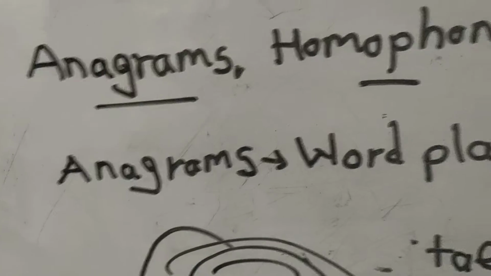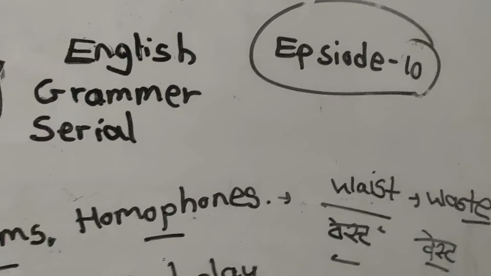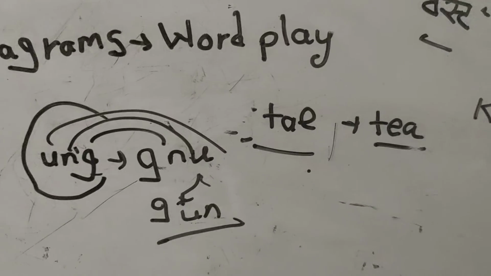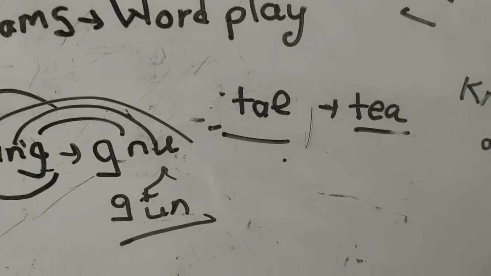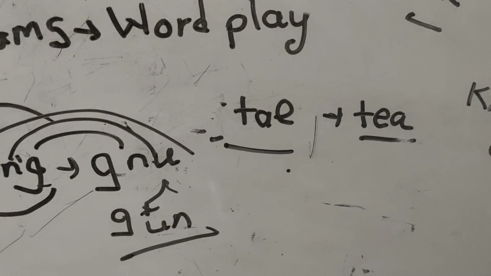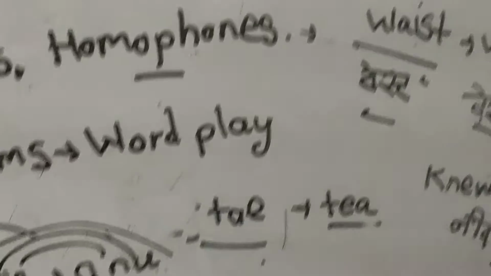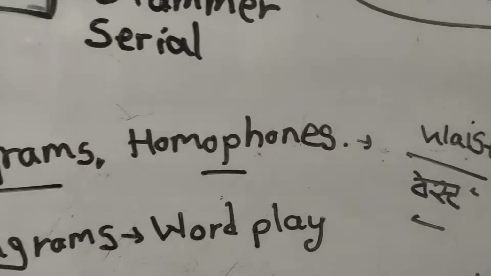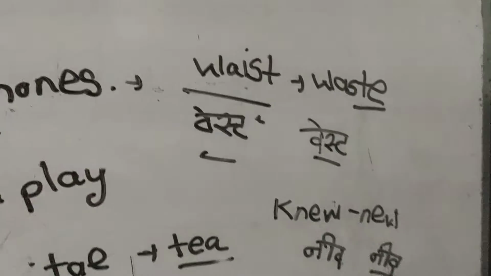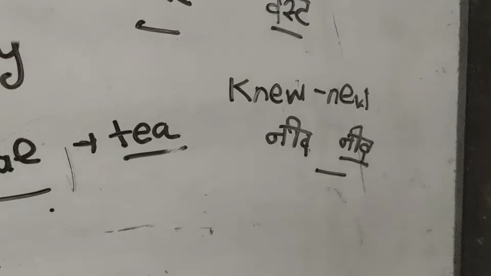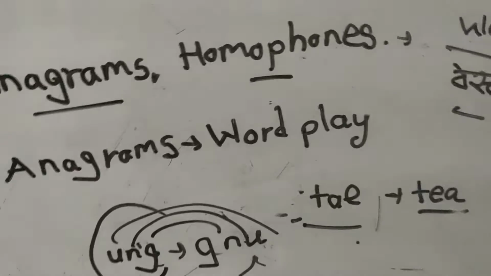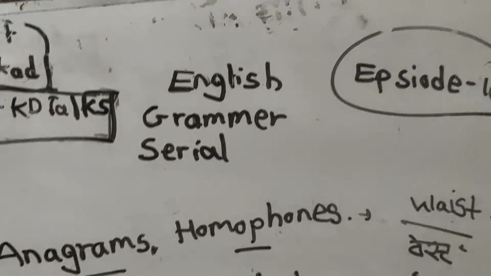So this is about anagrams and homophones that we learn in episode number 10 of English Grammar Serial. What is meant by anagrams? Anagram is a word play. In this word play you are given one word, and you have to make it meaningful. And what is meant by homophones? The words that have the same pronunciation. Example, waste and waste. These are two words with different meanings but the same pronunciation. New and new have the same pronunciation but different meanings.